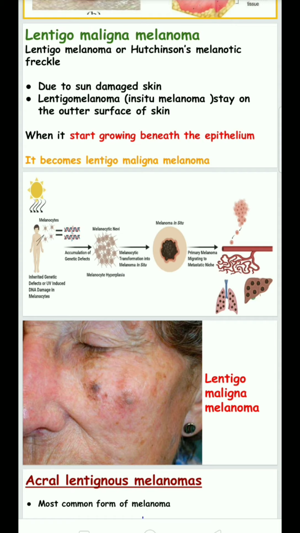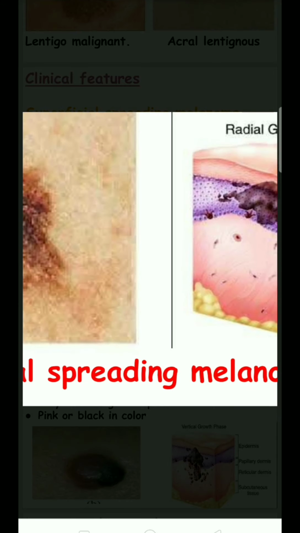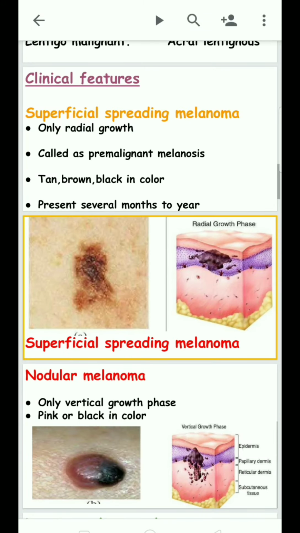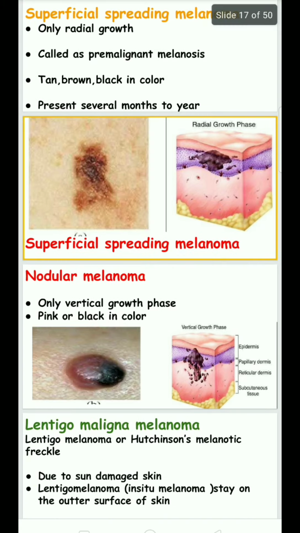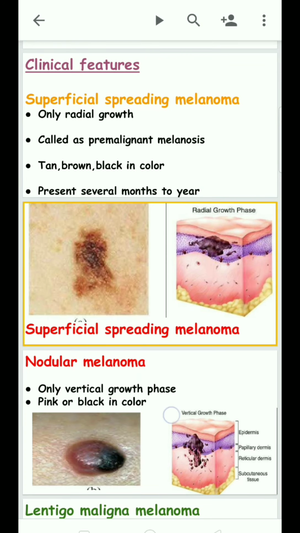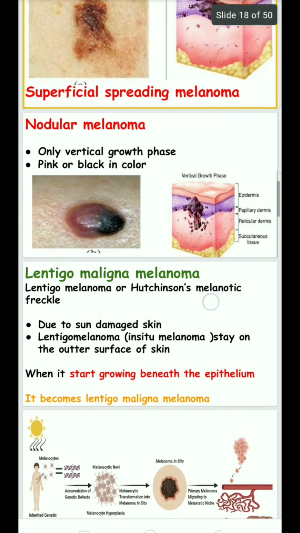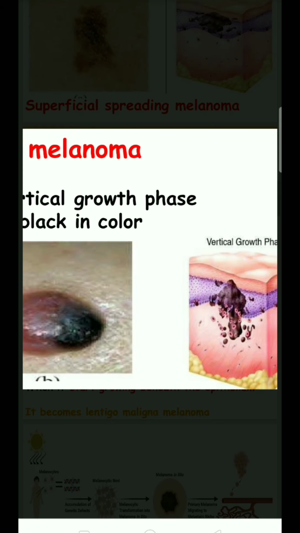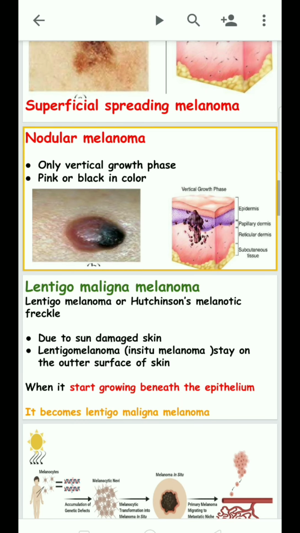If it does not proliferate into the underlying connective tissue and is present only inside the epithelium in sun-damaged skin, it is called lentigo maligna. If it is present beneath the epithelial layer, it is called lentigo maligna melanoma.